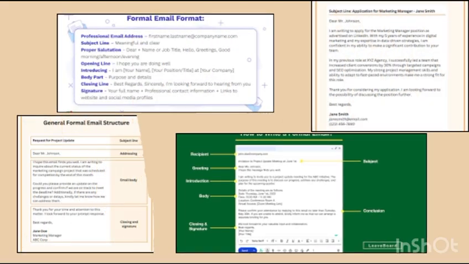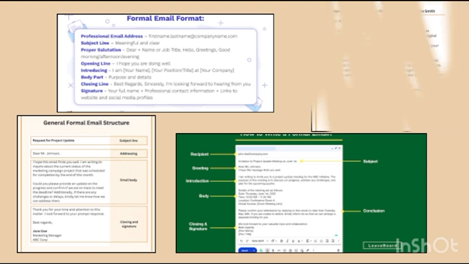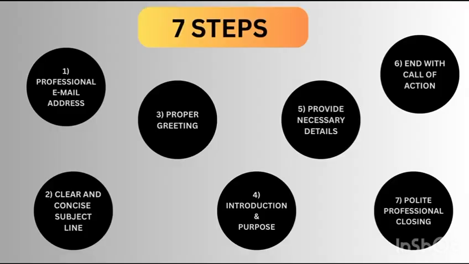Writing a good business or formal mail requires clarity, professionalism, and a structured approach. So now for writing the mail, we will be using these 7 steps which will make our mail easy, crisp, understandable and professional. At last, we will be using these 7 steps in examples as well.